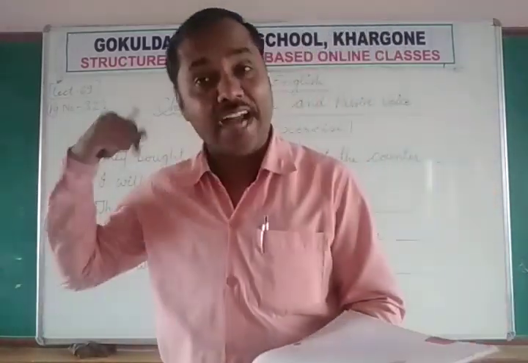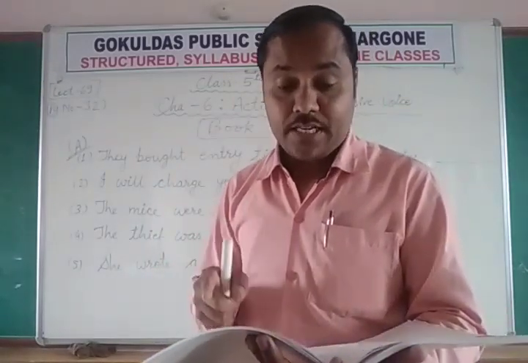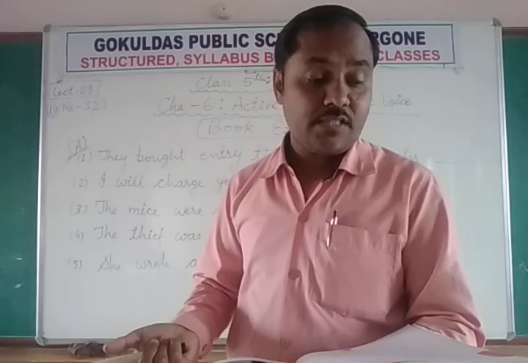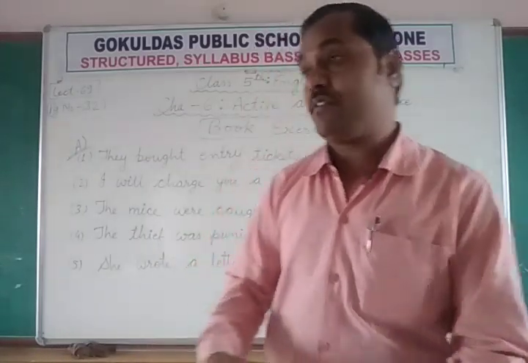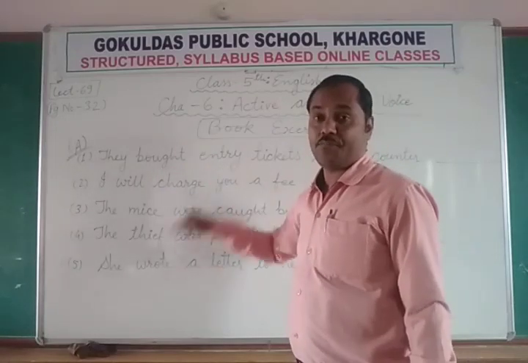First we have to recognize whether they are in active voice or in passive voice, and we have to tell whether they belong to active voice or passive voice.